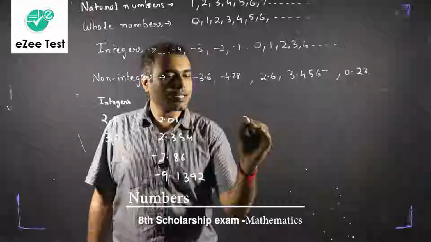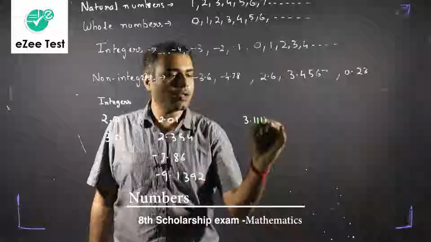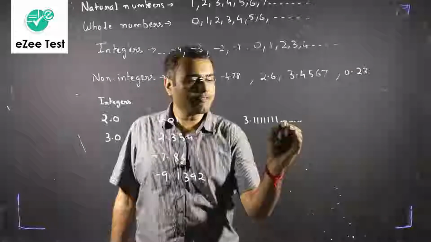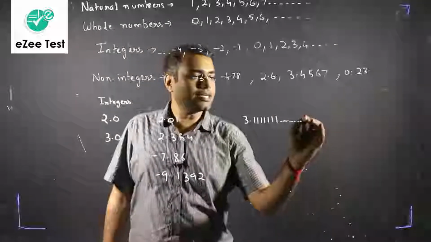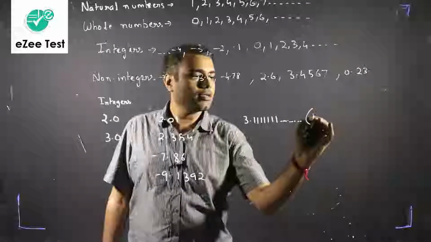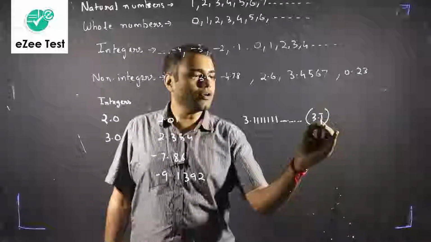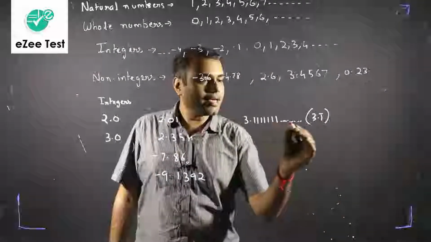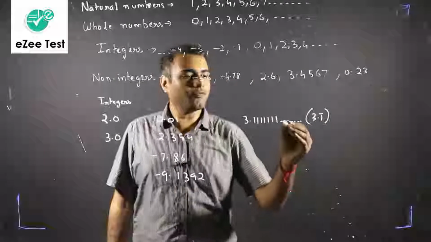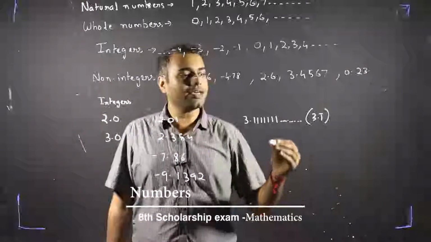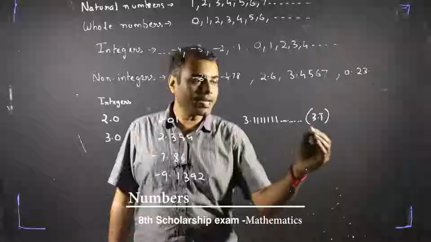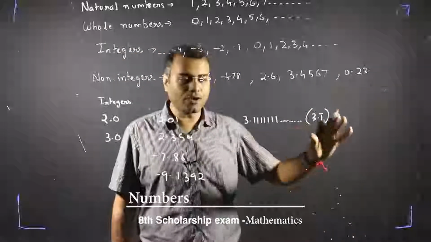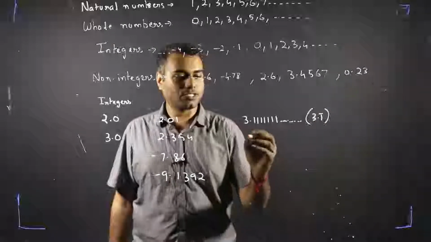Let's take a number which is, let's say, 3.111111, and it continues. I'm sure all of you must have seen these kinds of numbers as well, and it is represented as 3.1 bar. What is the meaning of this 3.1 bar? That means 1 is written a very large number of times, and very large in mathematical terms we say infinity. 1 is written an infinite number of times, like you can keep on writing 1 1 1 1 1 your whole life and still that 1 will not get finished.